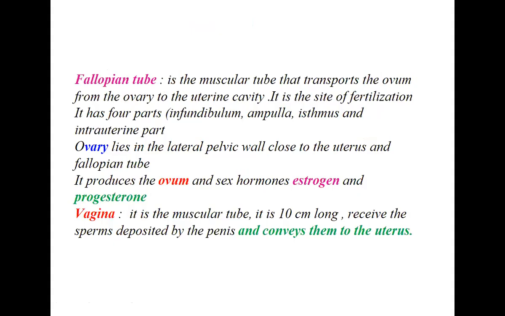Okay, now coming to the fallopian tubes. After the uterus, we are thinking about the tube that is bringing the sperms and the ovum for fertilization. So these are called fallopian tubes, long tube. It is a muscular tube that transports the ovum from the ovary to the uterine cavity. It is the site of fertilization. It has four parts called infundibulum, ampulla, isthmus, and the intrauterine part.